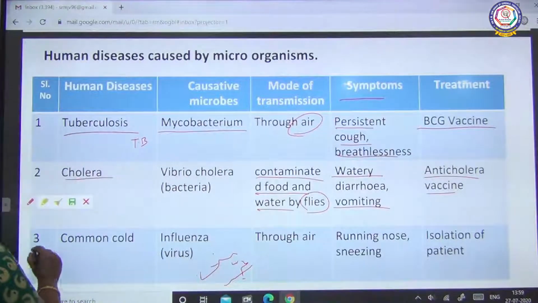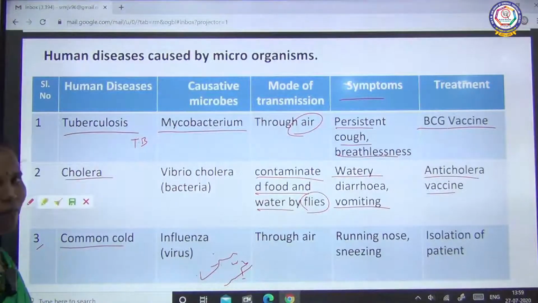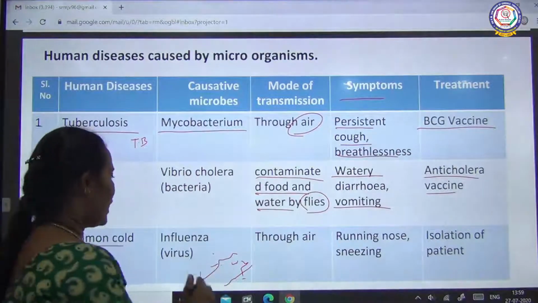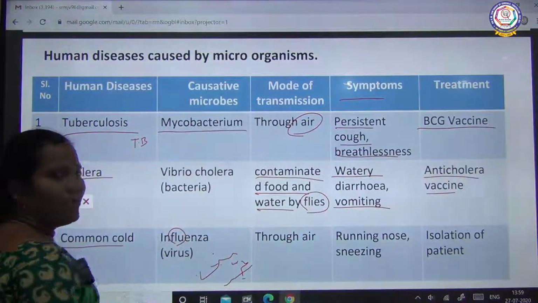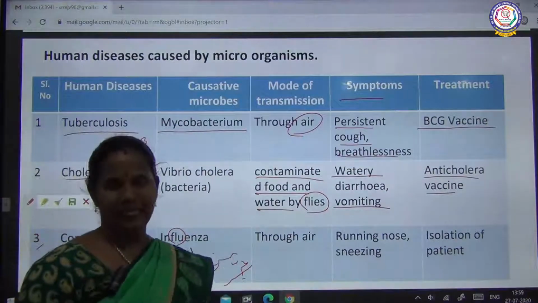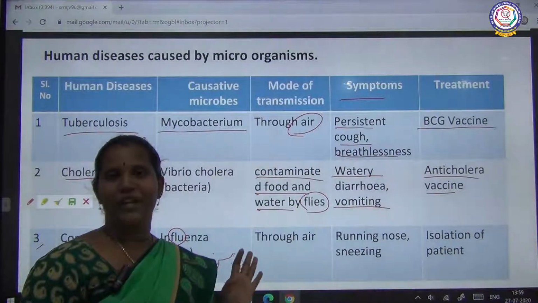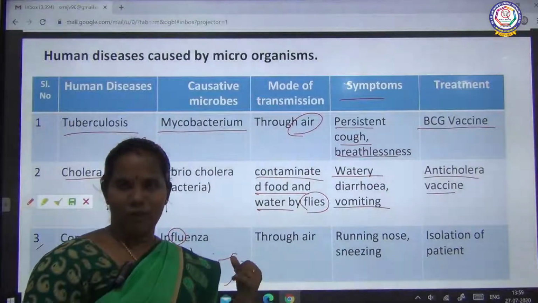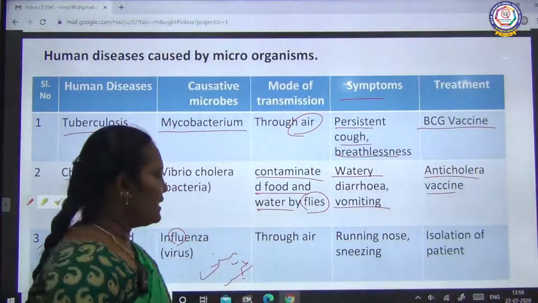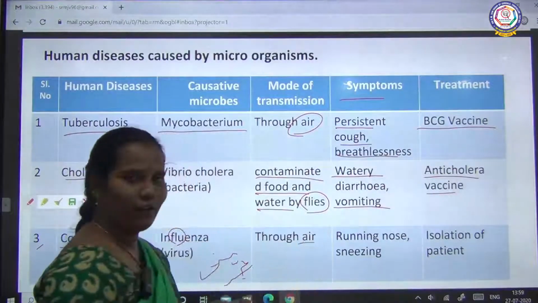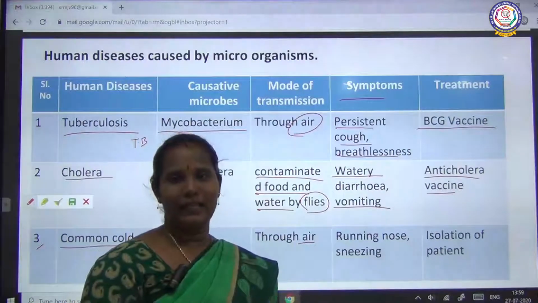Then the third one is common cold. Common cold, I told you, no, flu. We are using the name flu. Flu means influenza virus. It is one of the viruses. It is called influenza virus. This common cold is a flu. How does it enter? Through air. Already told, the air can carry it in easily.